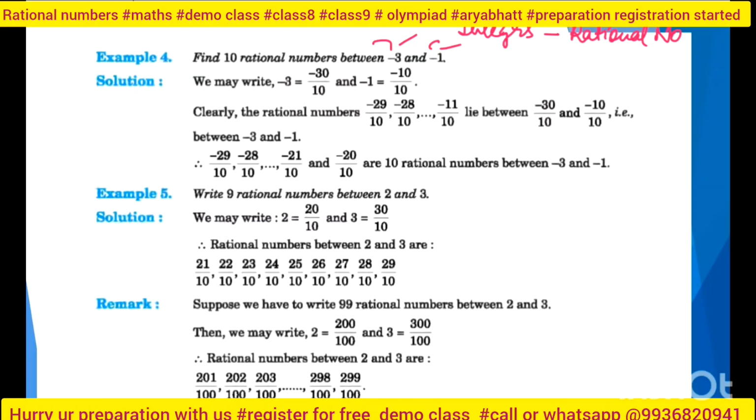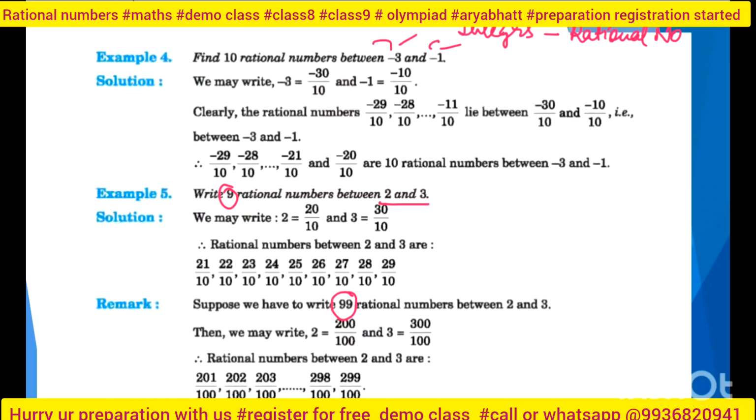So how can you insert? You can multiply the numerator and denominator by the same number, so I get equivalent numbers, right? And then I will arrange them. So I can insert numerous numbers, right? Here 99 rational numbers I can insert in between, or 9 rational numbers I can insert in between.